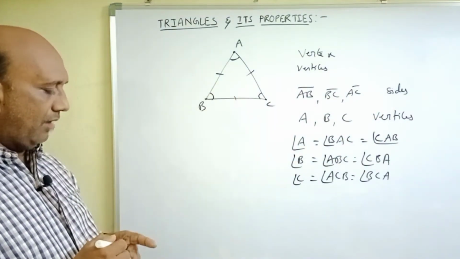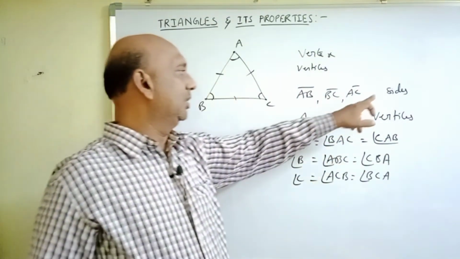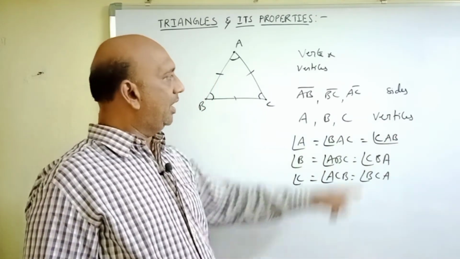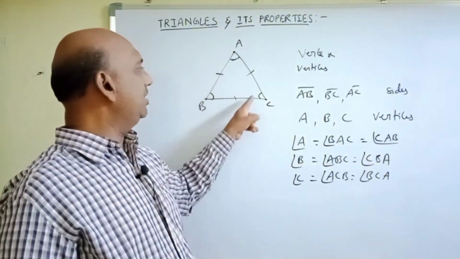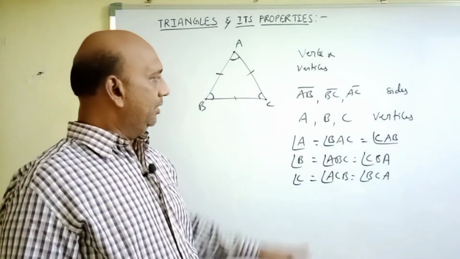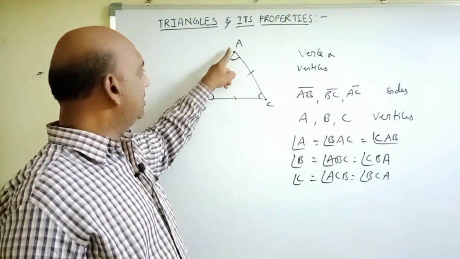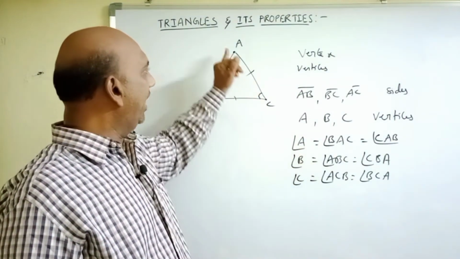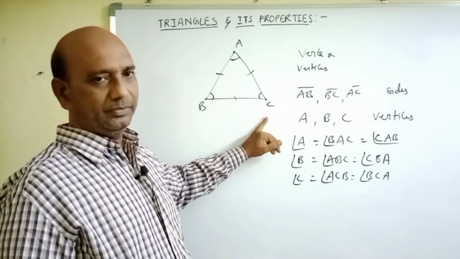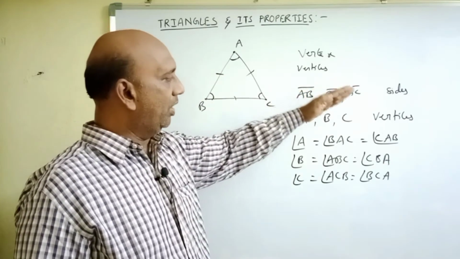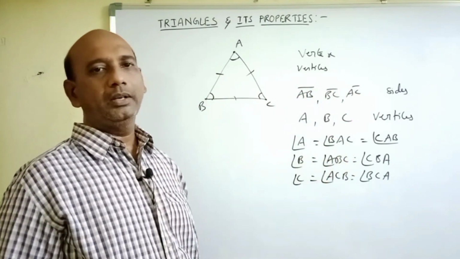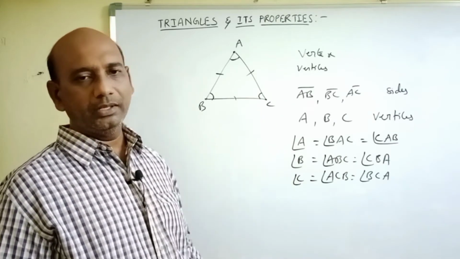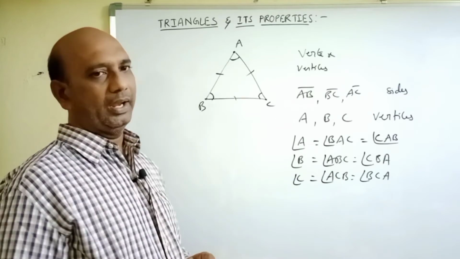The parts of the triangle are sides, vertices, and angles. There are three sides: AB, BC, and AC. There are three vertices: vertex A, vertex B, and vertex C. There are three angles: angle A, angle B, and angle C. So, sides, vertices, and angles are the parts of the triangle.